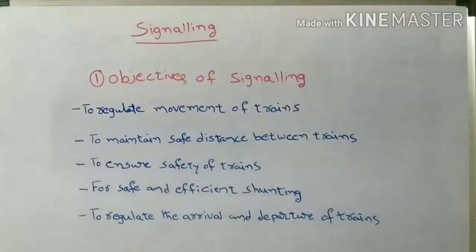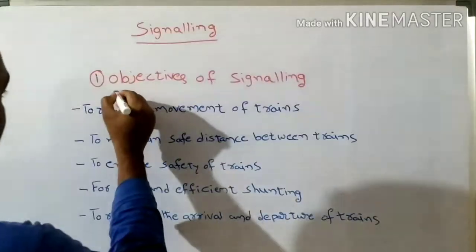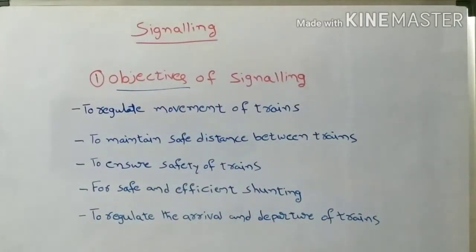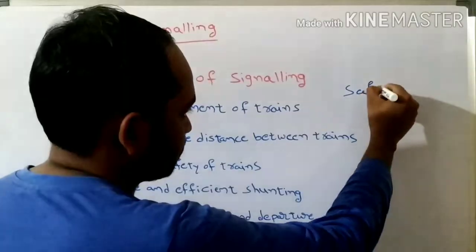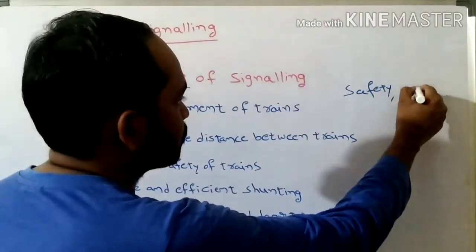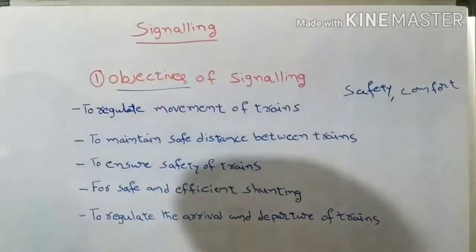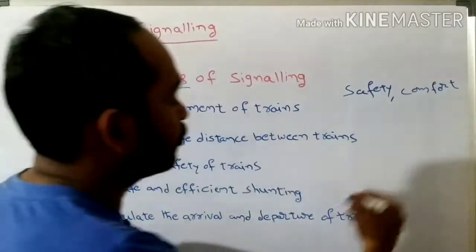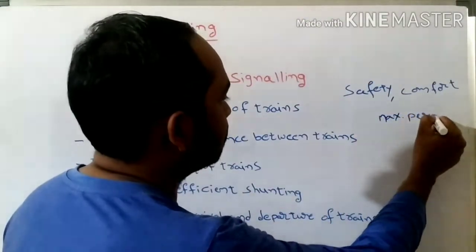First we discuss the objectives of signaling. The basic objective of signaling, as we have already discussed, is to provide safety, comfort, and safe movement at crossings or turnouts, and also to make the train move at its maximum permissible speed.